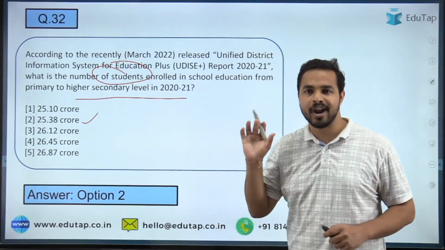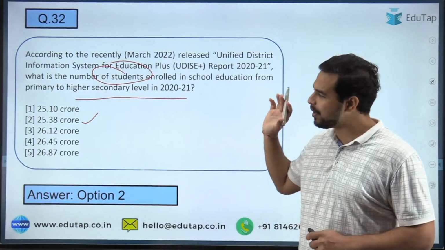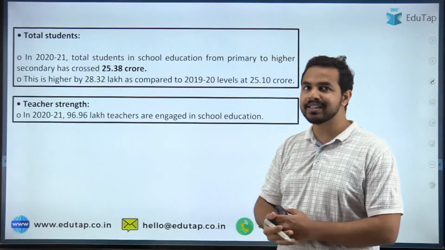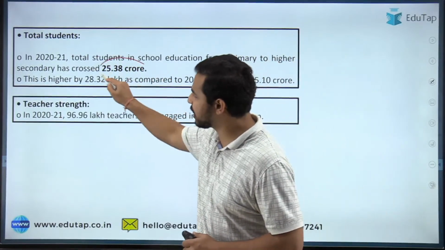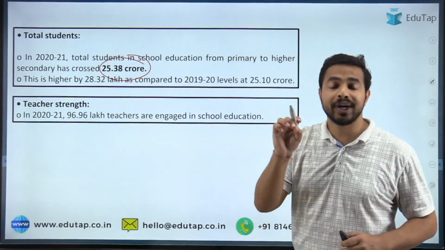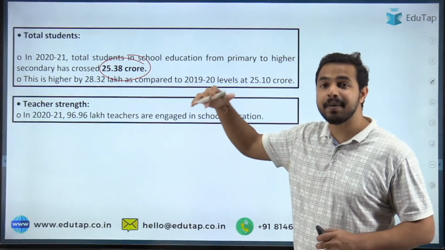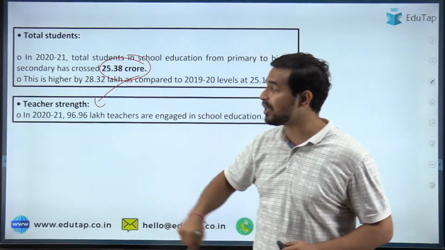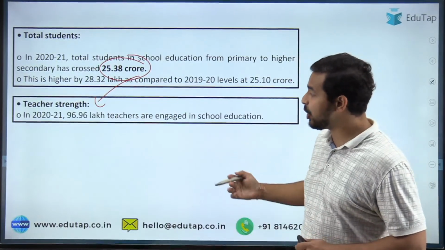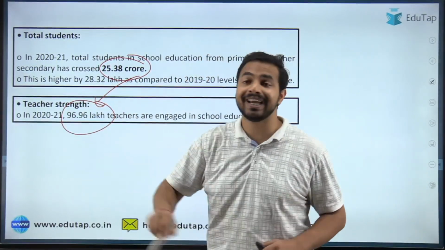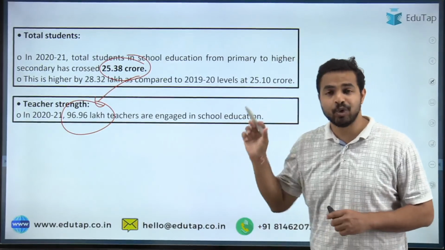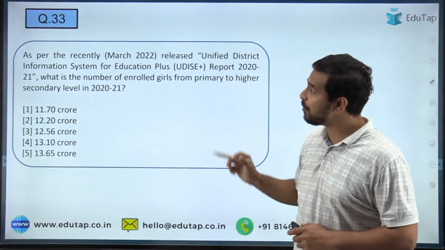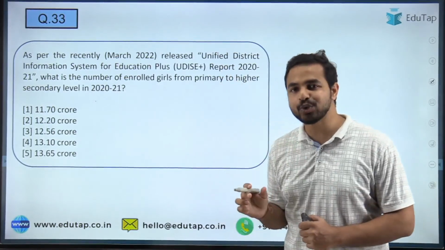So Nilesh, Vishal, Kunal, Vishal, Arya, everybody has answered the question correctly, that is 25.38 crores। So well done guys, here you can see that it is 25.38 crores, and this is basically 28.32 lakh higher than the previous part। ठीक है जी। Now when I talk about the teacher strength, तो टीचर की स्ट्रेंथ कितनी थी? It was basically in 2020-2021 it was 96.96 lakh। So that was basically the teacher strength as per the UDISE plus report। ठीक है।